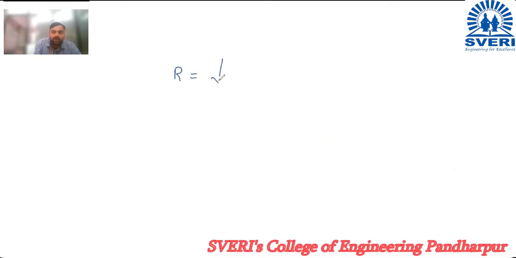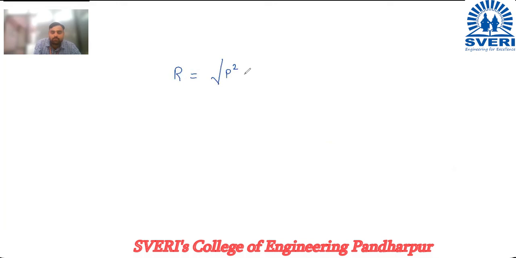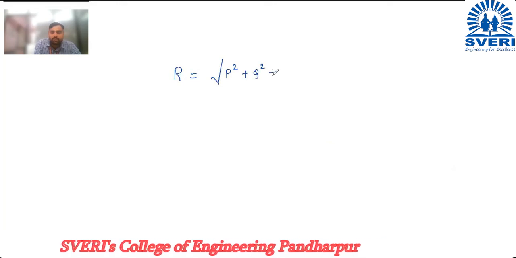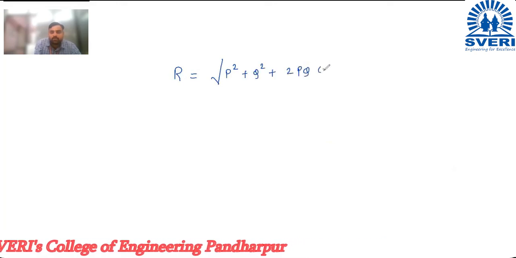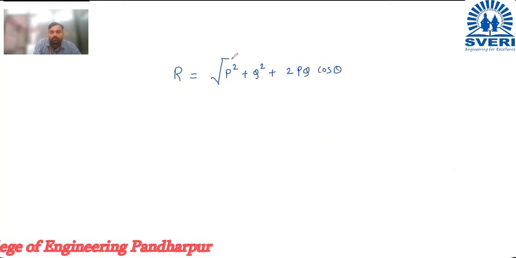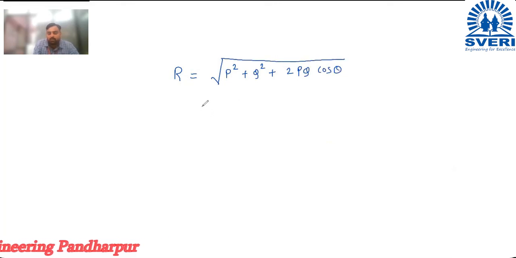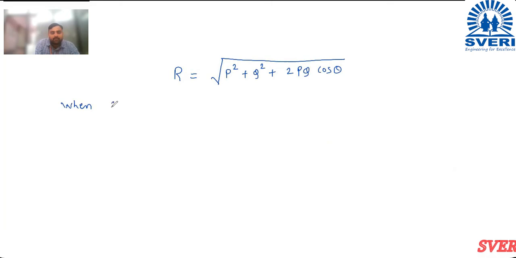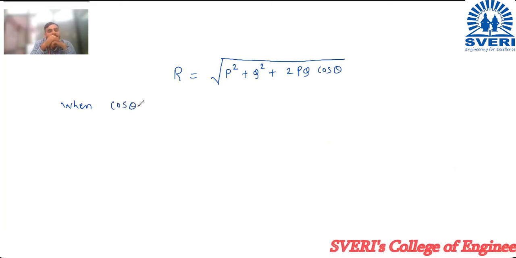See here, what is my formula? My formula is R is equal to under root P square plus Q square plus 2PQ cos theta. This is my formula. So when, what is the maximum value of cos theta? You have learned trigonometry, right?